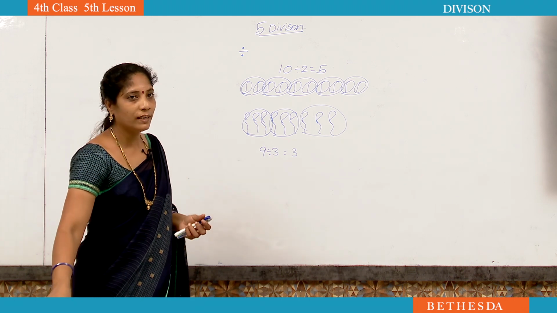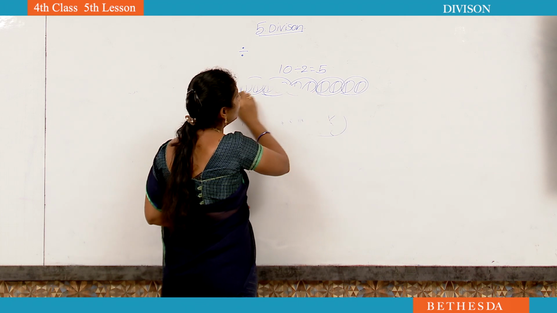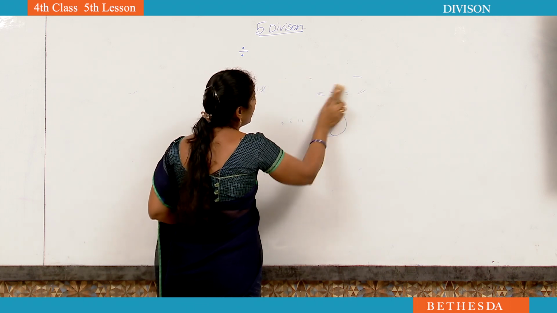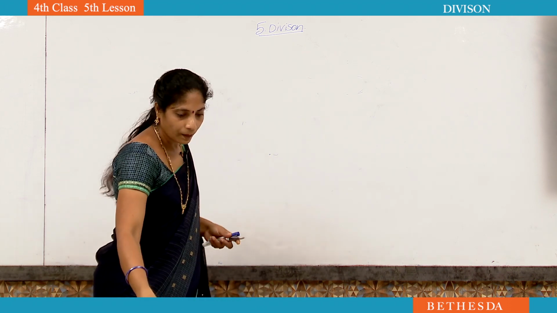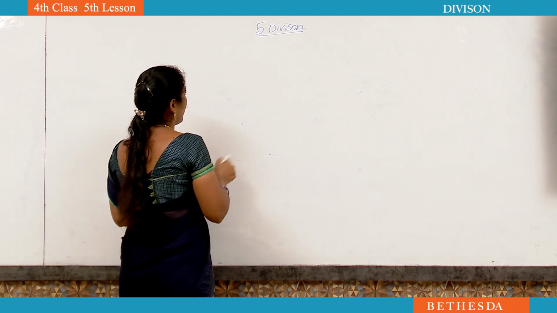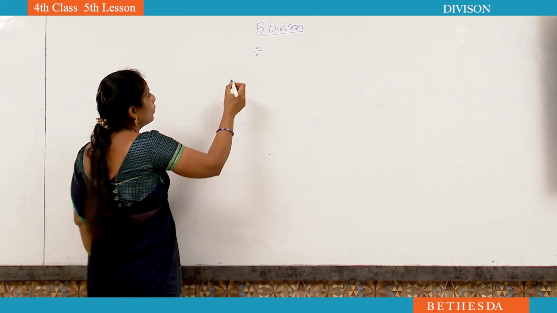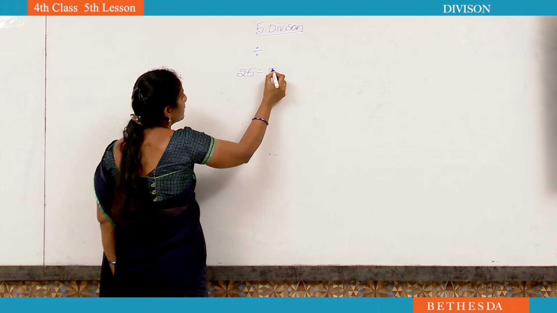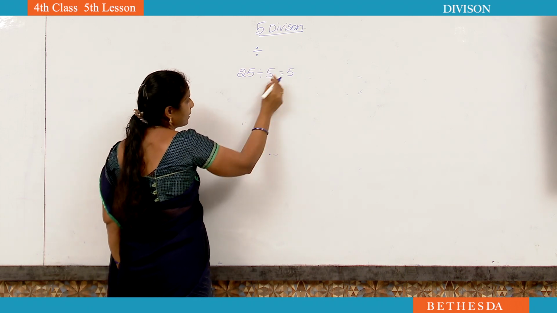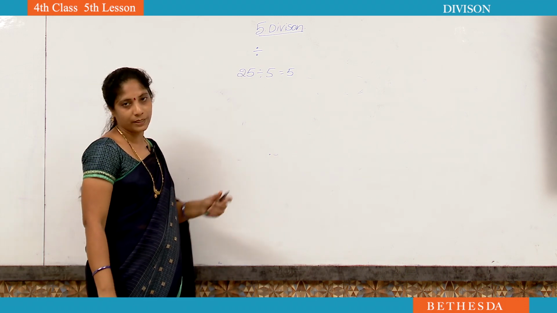This one we learned in 3rd class. Now we are going to learn how to do divisions with 3 digits and 4 digits also. See here, this is the division sign, divided by. For example, 25 divided by 5 is equal to 5. Why? Because 5 5s are 25. You can say like that.